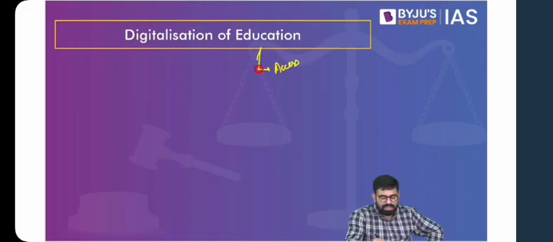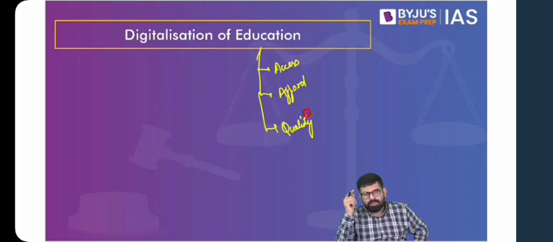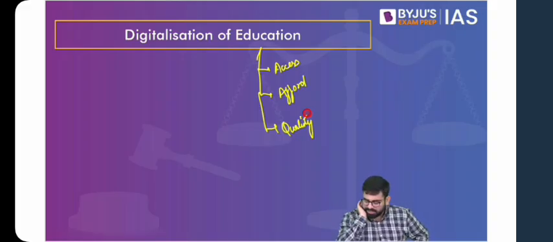What you have to do is, again, access, affordability, and quality. We have already discussed this. So what you have to do is just think about how it can contribute to access, how it can contribute to affordability, how it can improve the quality, and what the problems can be with respect to these dimensions. So please give a quick thumbs up if you can deal with this question. One, it has already been discussed, and it is again a fairly simple question.